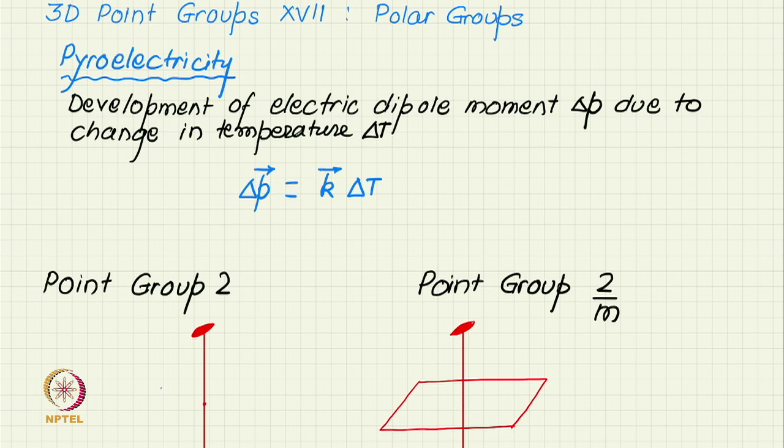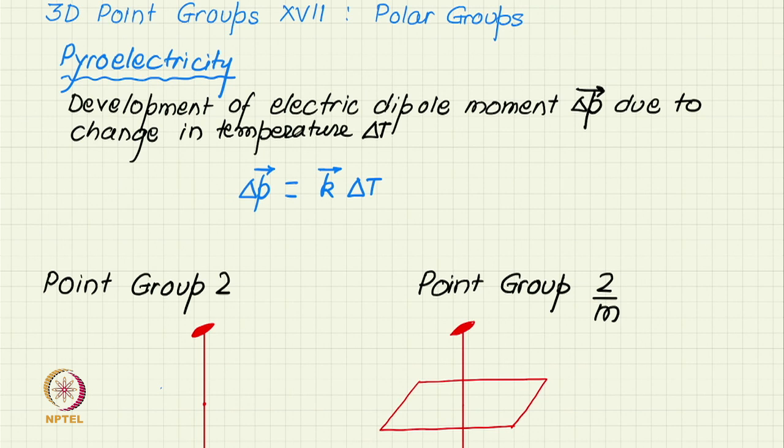An interesting classification of groups, point groups, is called polar groups, and that relates to an interesting property called pyroelectricity. Pyroelectricity, as I have written the definition here, is development of electric dipole moment delta p, which is a vector quantity, due to change in temperature delta T.